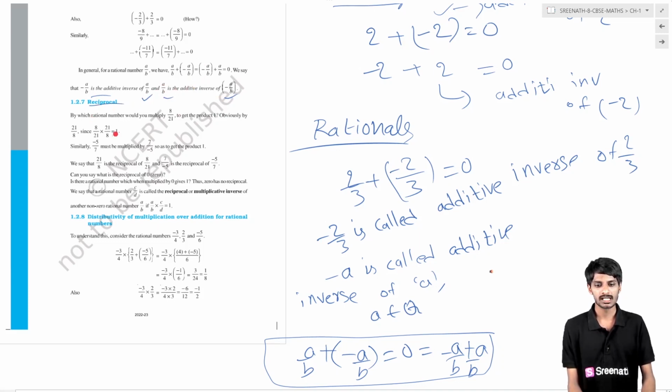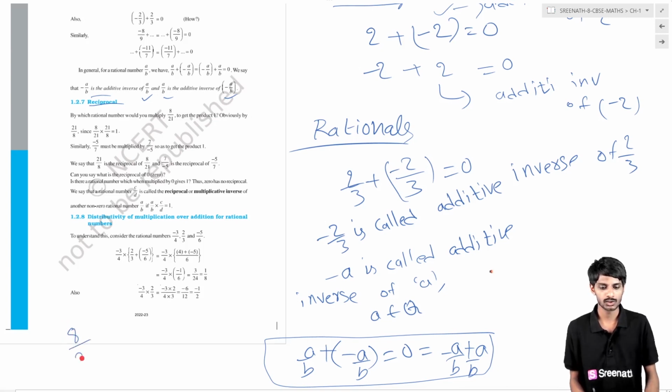Now coming to the reciprocal. What is the reciprocal? Suppose you take a rational number like 8 by 21, then what is the reciprocal of it? If you want to find the reciprocal, you have to multiply it with its reciprocal.